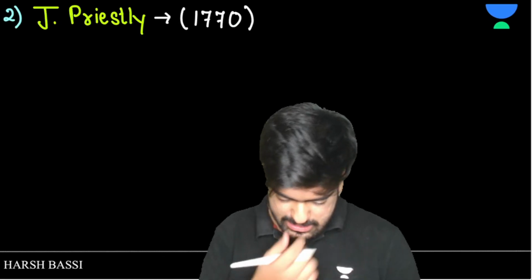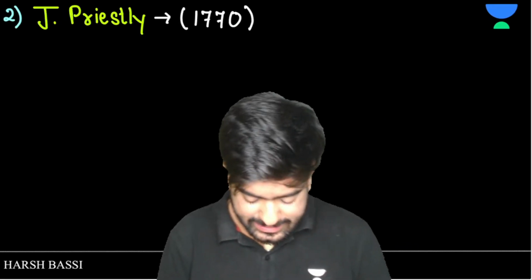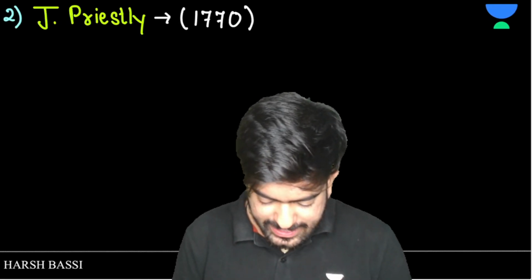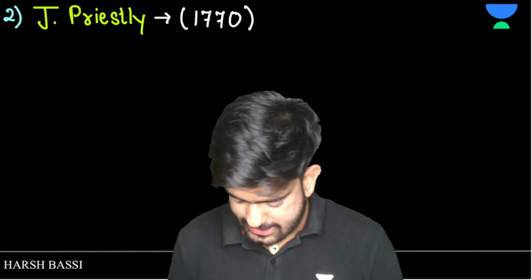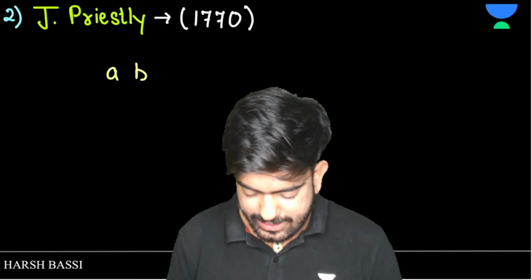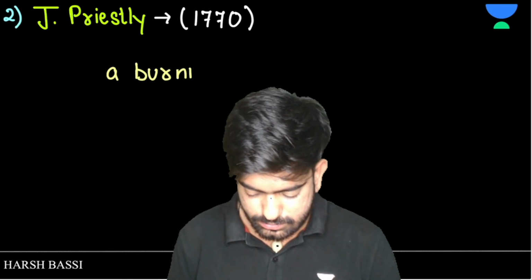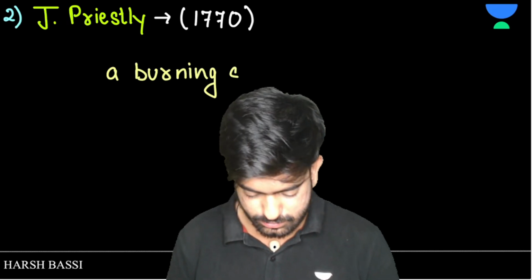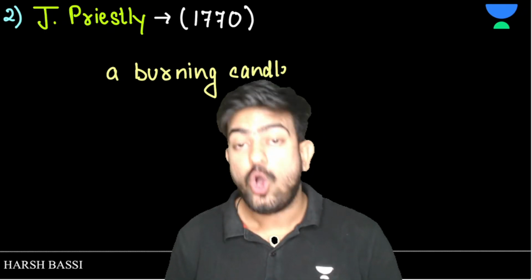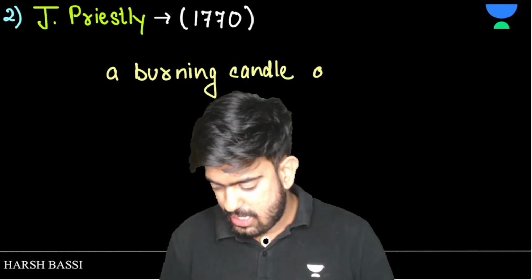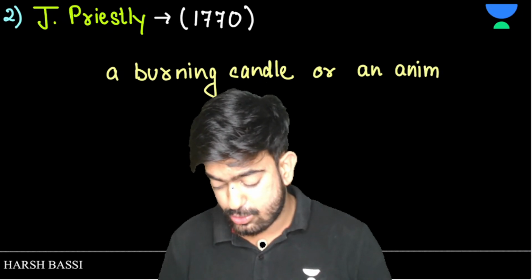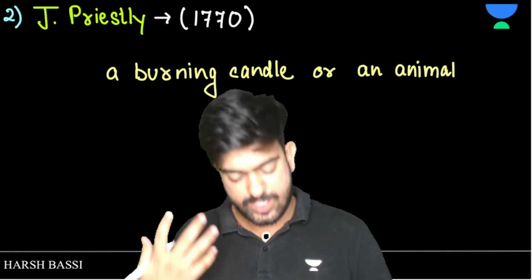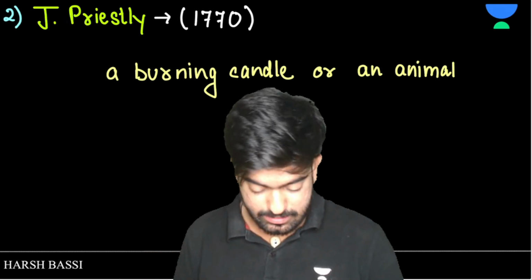So Joseph Priestley said that a burning candle, one second, a burning candle, or an animal. So whenever you see a mice, you should be very respectful to those animals.